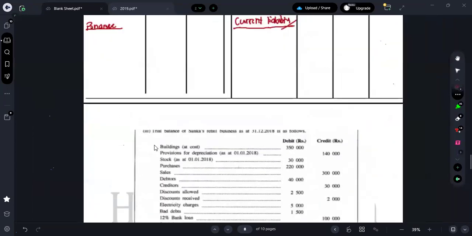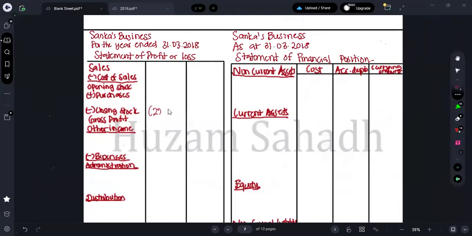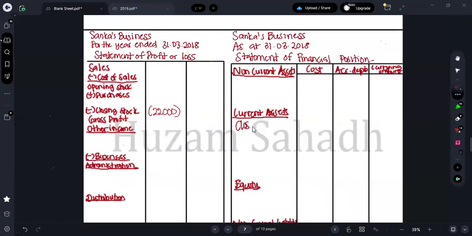Closing stock is 22,000. So here you can put closing stock as how much? 22,000. Closing stock is 22,000. So here also you can put closing stock as how much? 22,000.